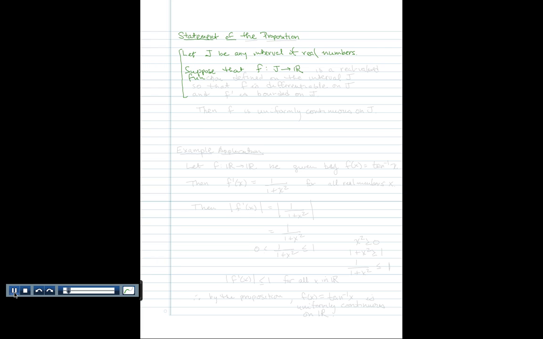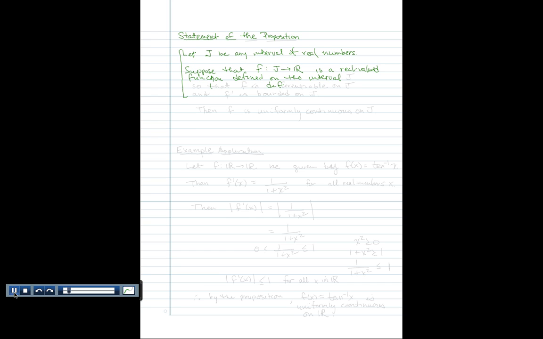We just say that f is a real valued function defined on the interval J.